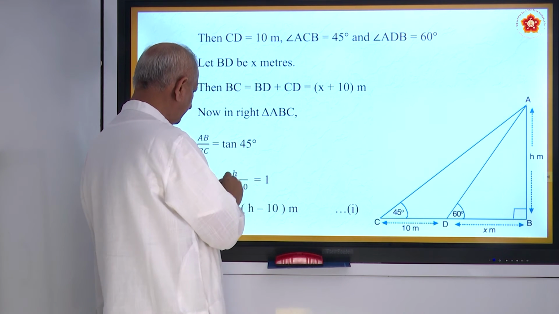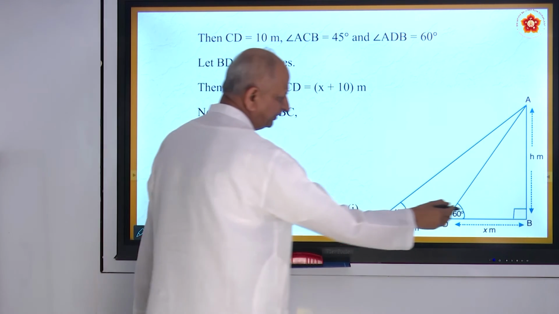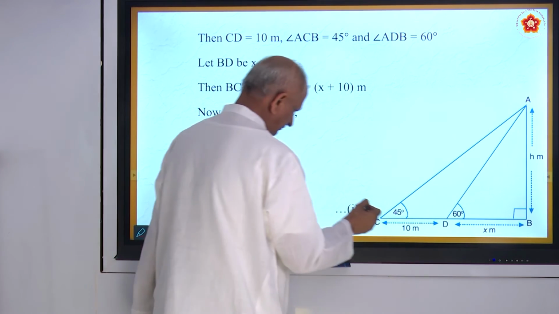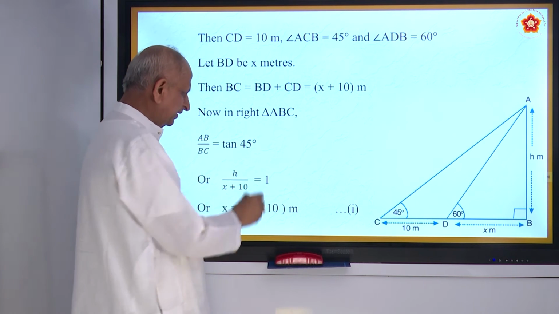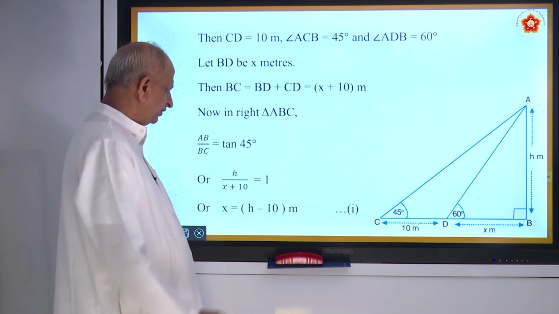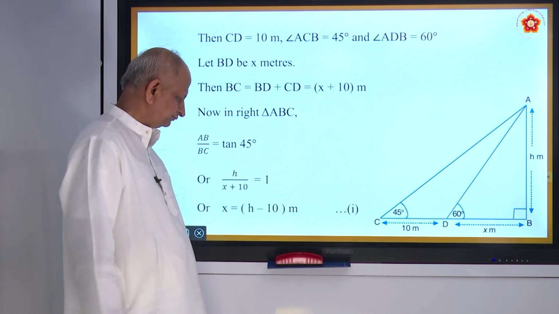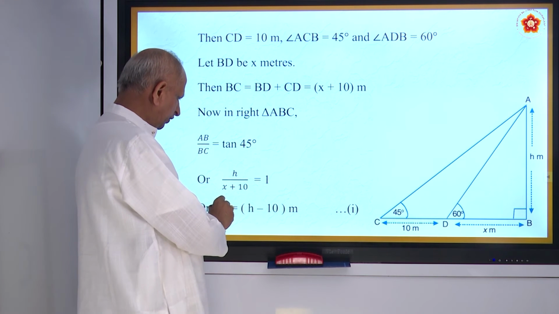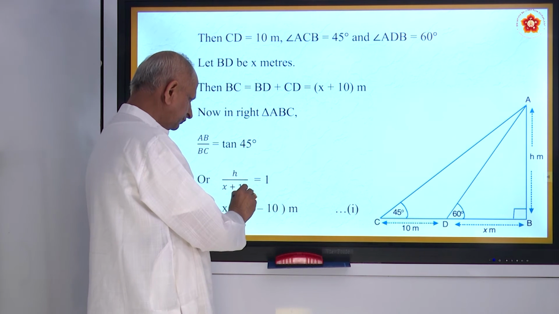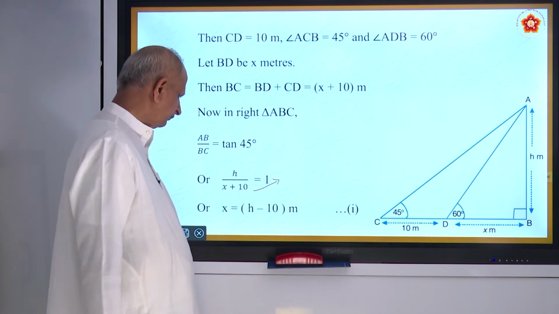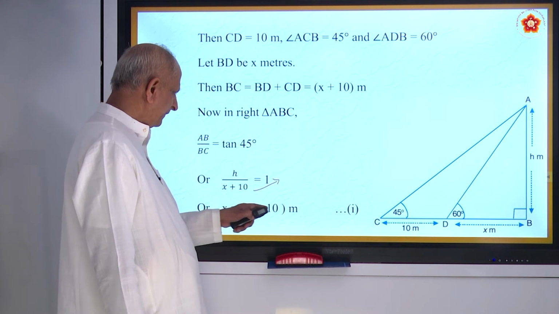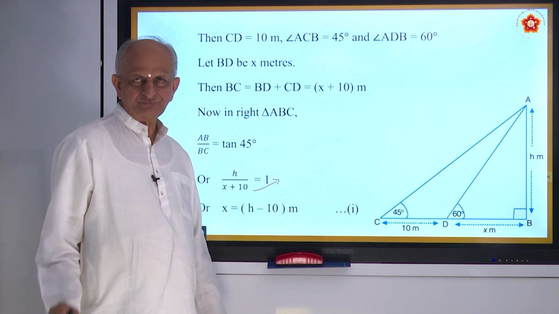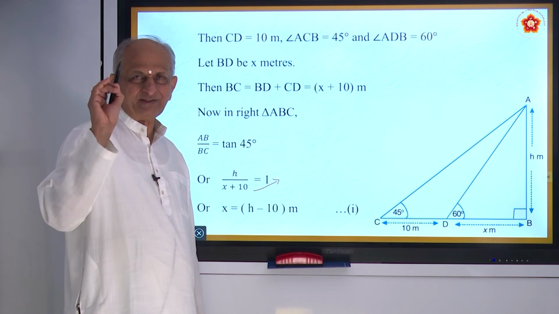That is H by X plus 10. H by X plus 10 is equal to 1. The value of tan 45 is 1. So X is equal to H minus 10 meters. Followed?